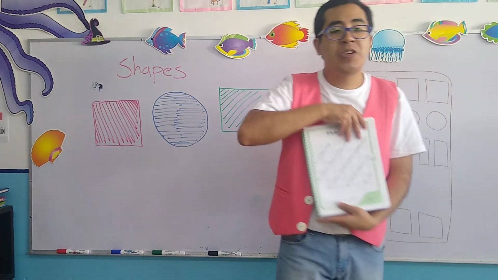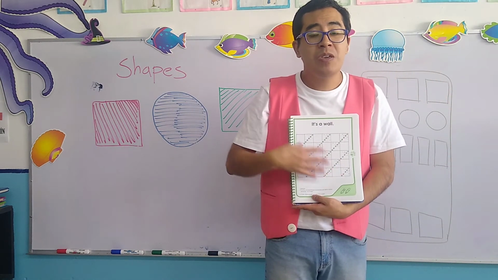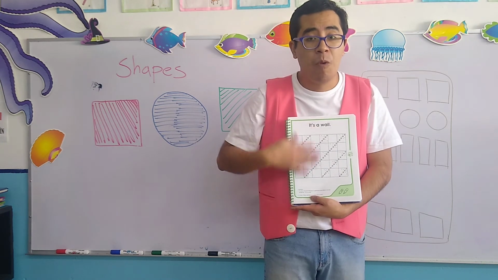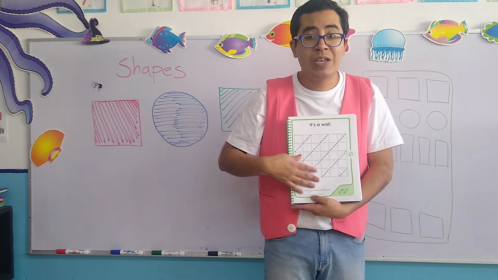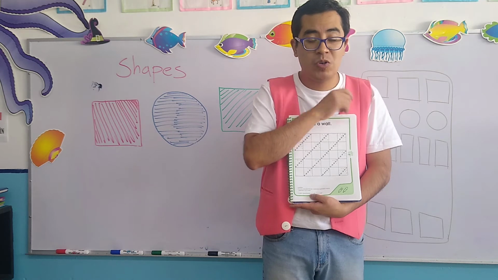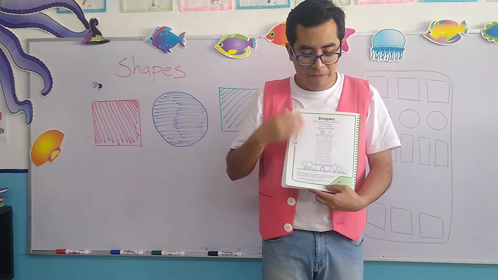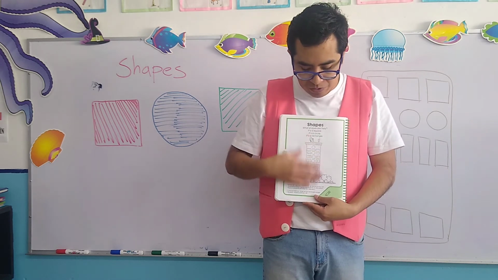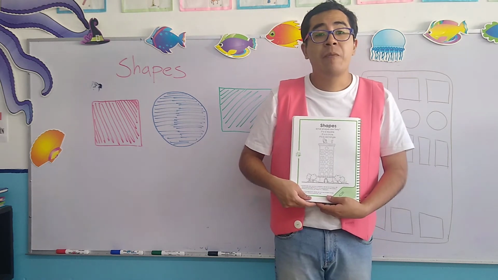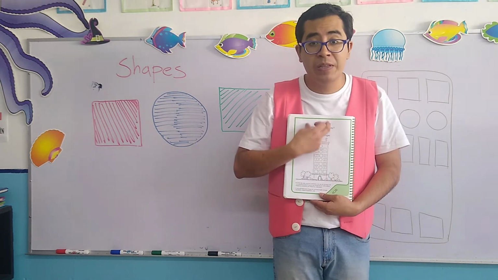So, this is the first activity that you have to do. You have to paint all of the wall, ¿ok? Using different colors, ¿ok? Now, the second part of the day includes right here. Now here we have, as you can see, a building.